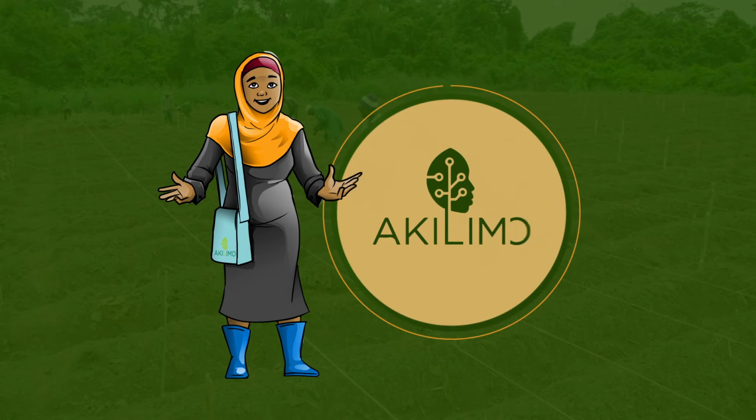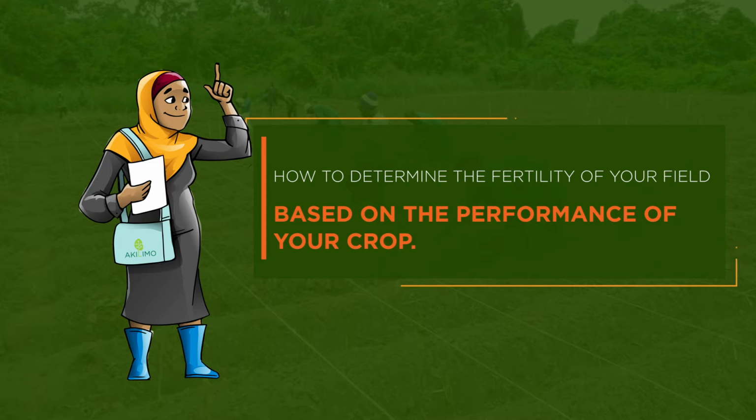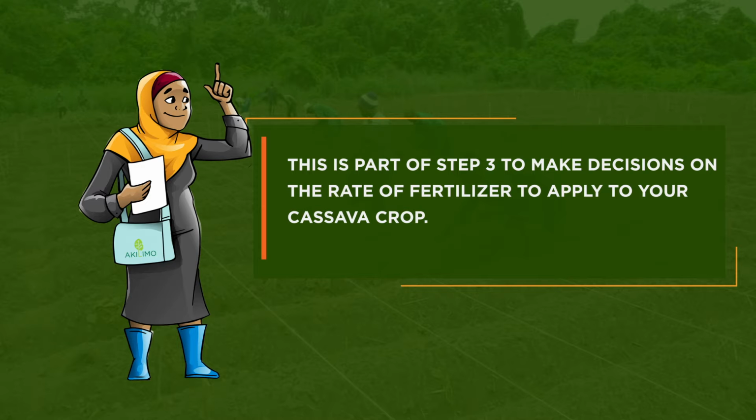Welcome back to Akilimo. In this video, we will start talking about how to determine the fertility of your field based on the performance of your crop. This is part of Step 3 to make decisions on the rate of fertilizer to apply to your cassava crop.